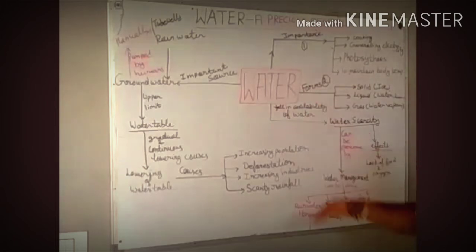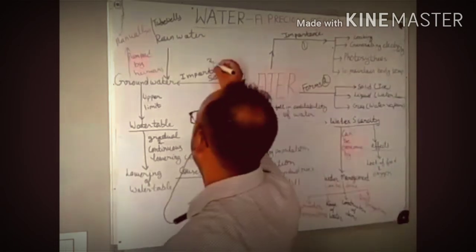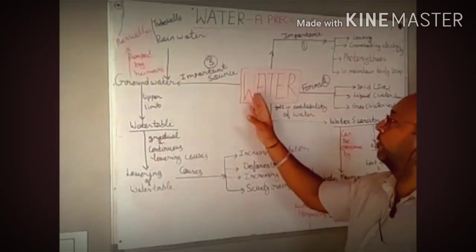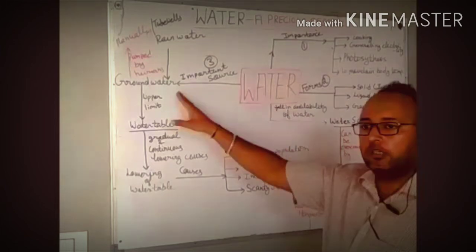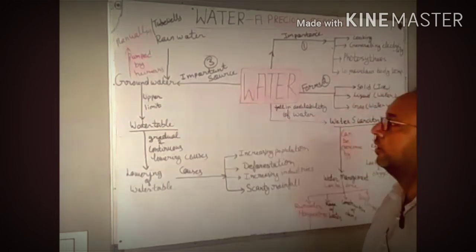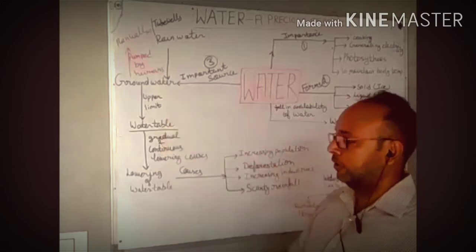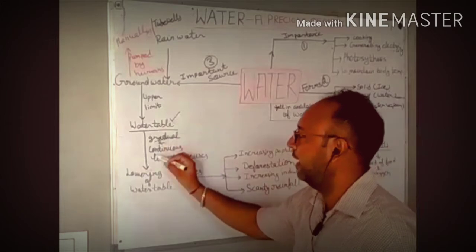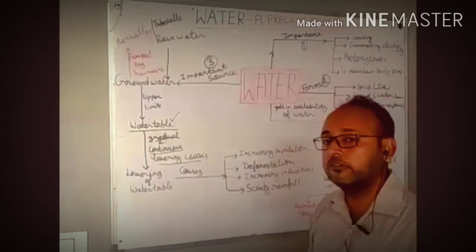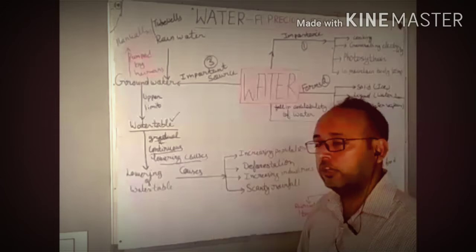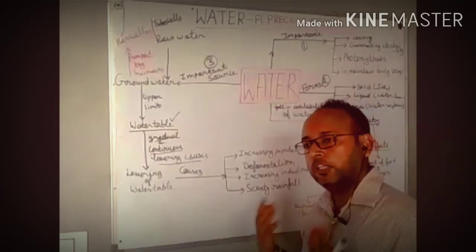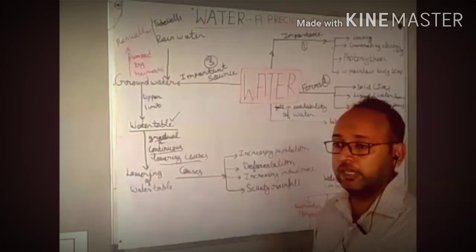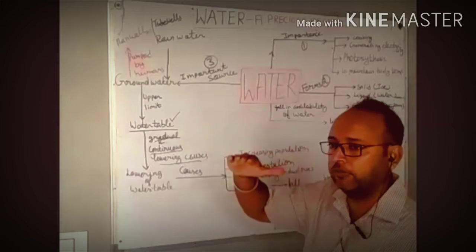Then the third one: an important source of water is groundwater, right? Groundwater is an important source of water, and the upper limit of groundwater is known as the water table. But there is gradual and continuous lowering. Gradual and continuous lowering means we are using groundwater. The population is increasing, so people are using groundwater more. So gradually and continuously, the water table is going down.